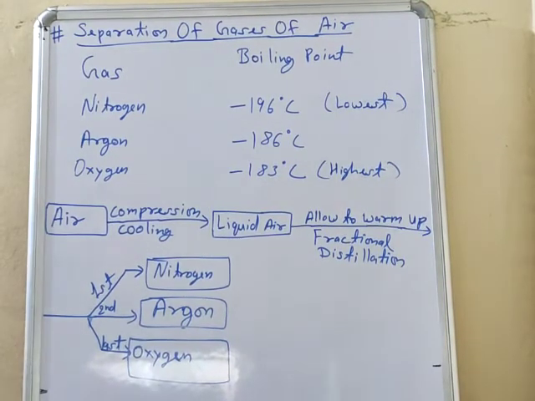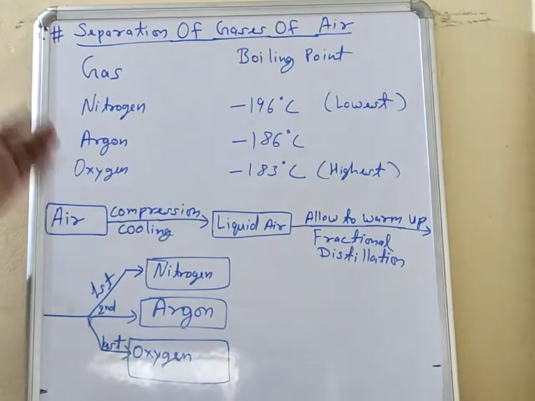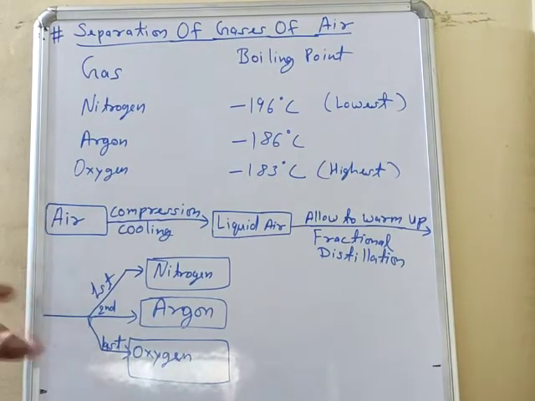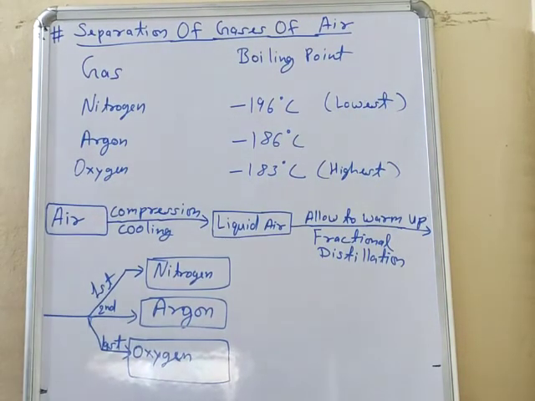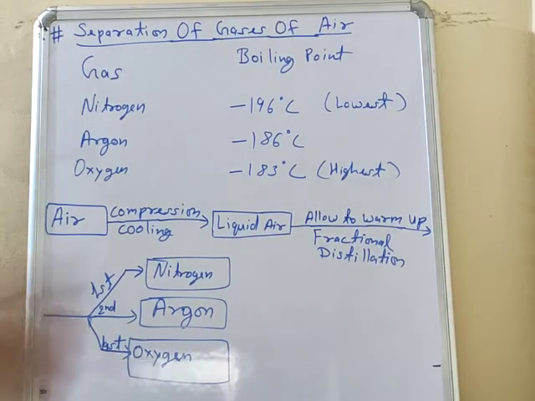I am repeating again, air is a mixture of different gases, and the main constituents are nitrogen, oxygen and argon. So first we will convert these gases into the liquid state by cooling and compression. After that, we will take it in a fractional distillation setup, then we will heat it. Nitrogen, which has the lowest boiling point, will start boiling first and will be stored in a separate beaker.